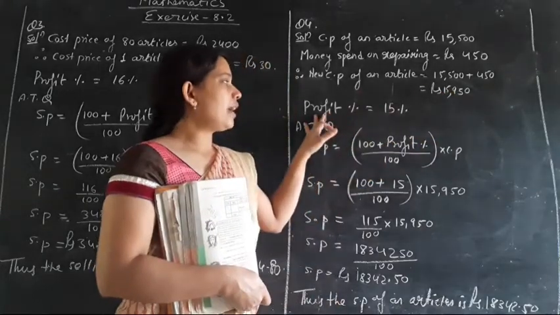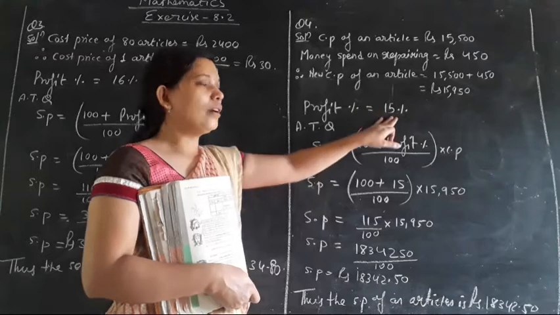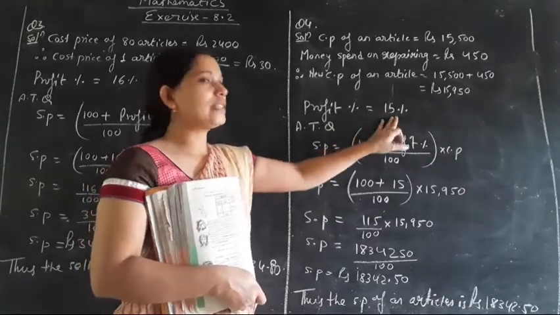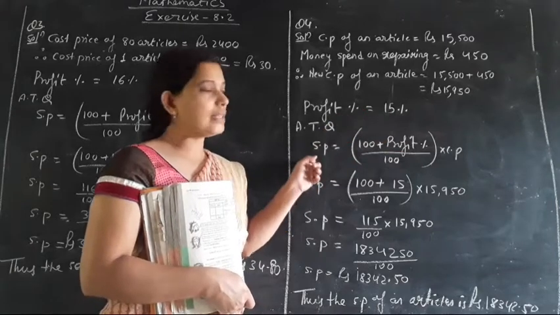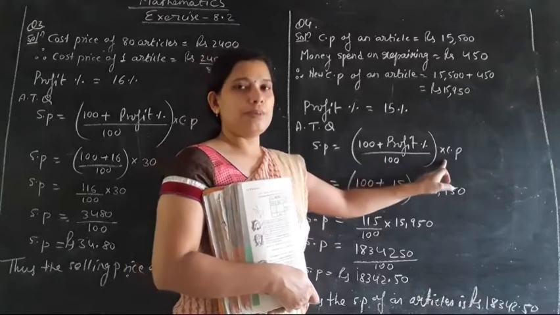And in the question we had said that हमको जब हम उसको सोल्ड किए तो हमको कितने का प्रॉफिट मिला, 15% का प्रॉफिट मिला. सो प्रॉफिट इज गिवन एज 15%. As we know that the formula of selling price is equal to 100 plus profit upon 100 into CP.